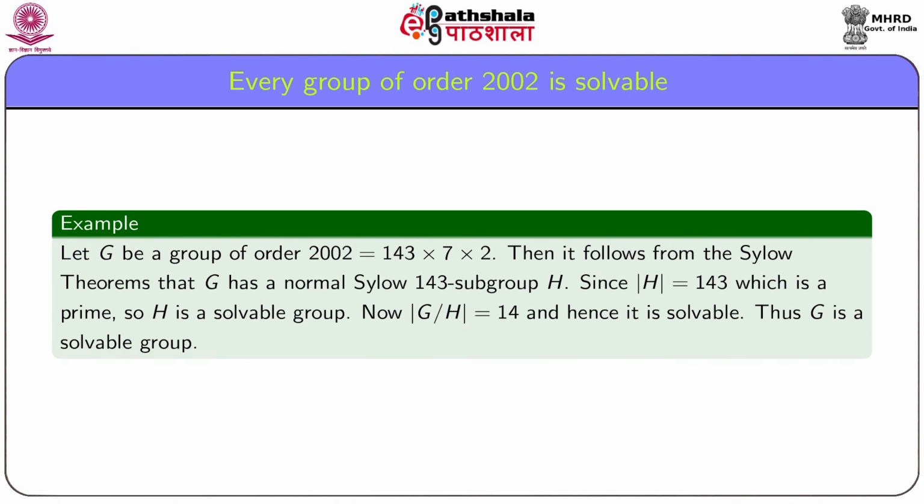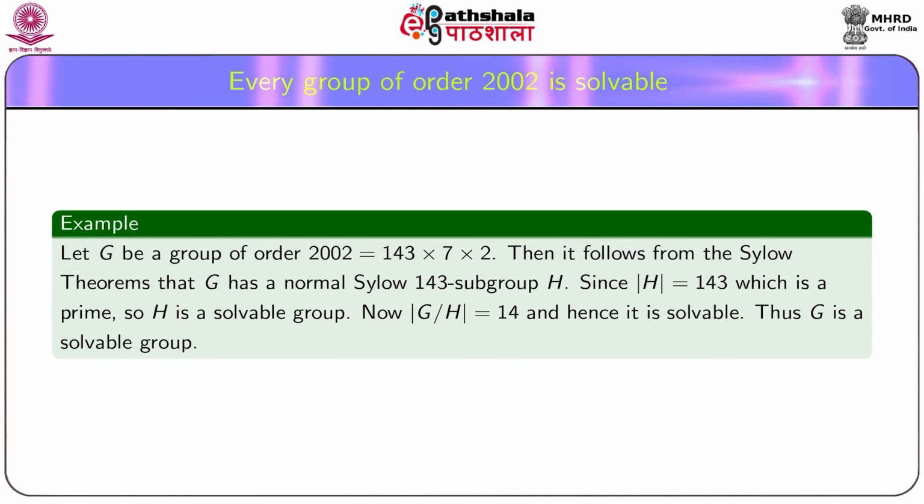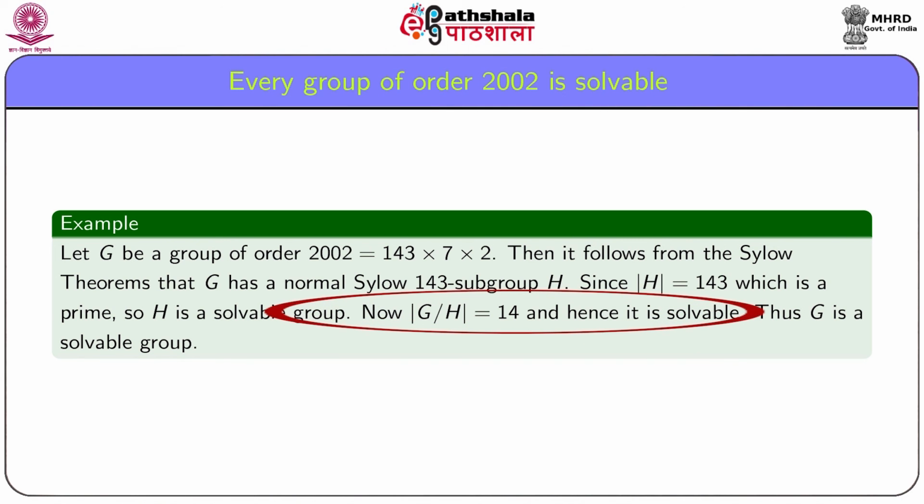Then it follows from the Sylow theorems that G has a normal Sylow 143 subgroup, say H. Since order H is prime, H is abelian and hence a solvable group. And the quotient group G by H being a group of order 14, it is also solvable. Thus, it follows that G is a solvable group.